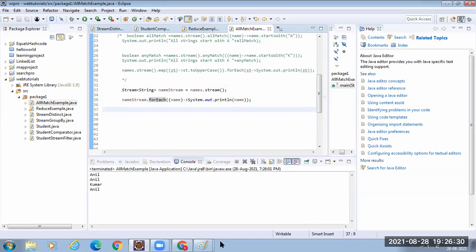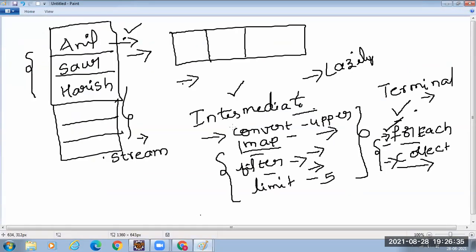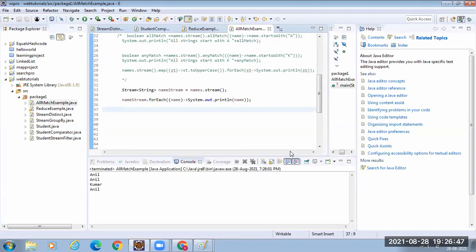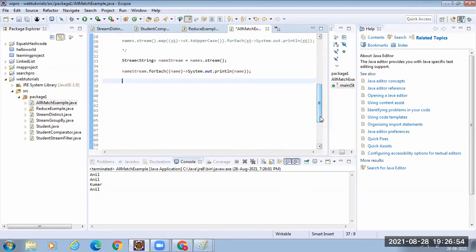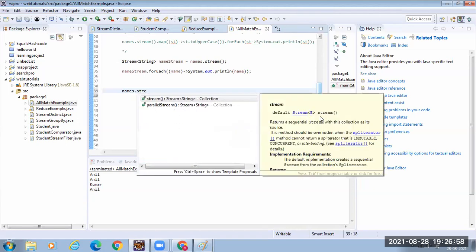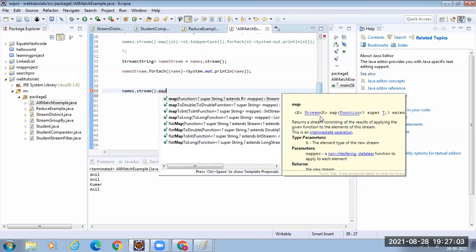So you have to remember this forEach is the terminal operator. Okay. And now we have discussed some intermediate operations which we can perform on the stream. Say I want to convert all the strings in my list to uppercase. Okay, let us see how to do this. What is my list reference variable? Names. Okay, names dot first convert your list into a stream. Then there is a method called map.